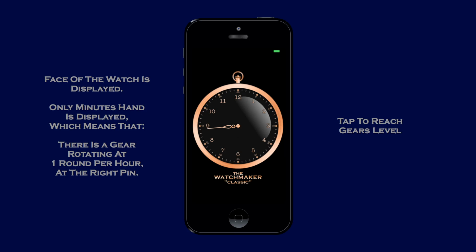The face of the watch is displayed. Only the minutes hand is displayed, which means that there is a gear rotating at 1 round per hour at the right pin. Tap to reach the gears level.